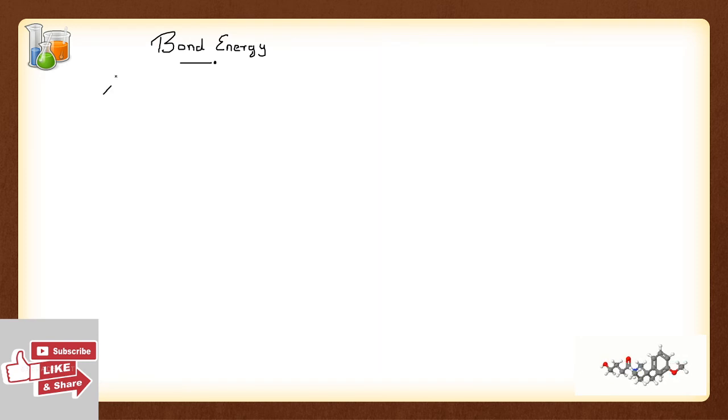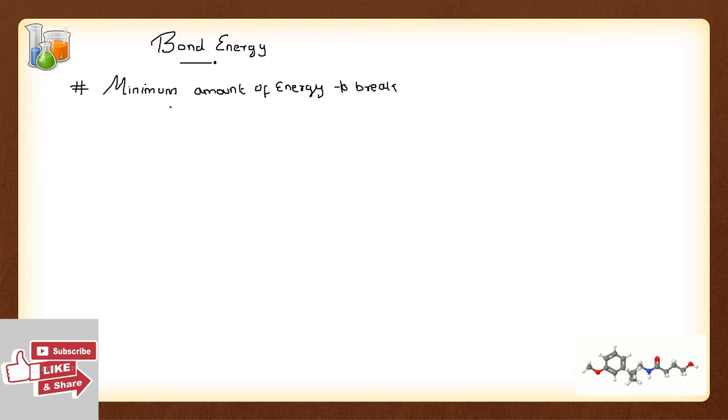Bond energy can be defined as the minimum amount of energy to break a bond, and here we are talking about a homolytic way.